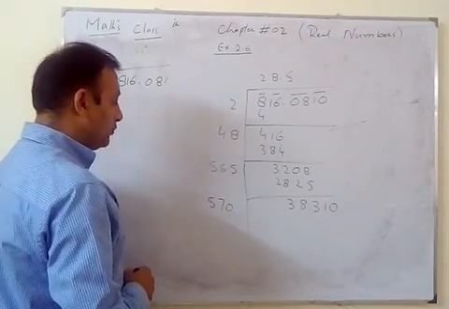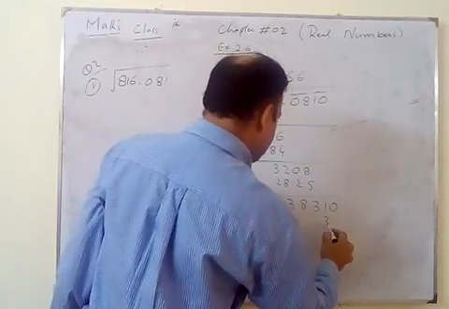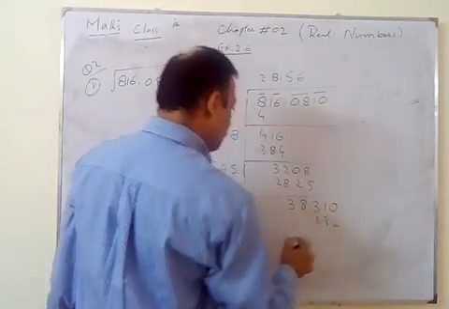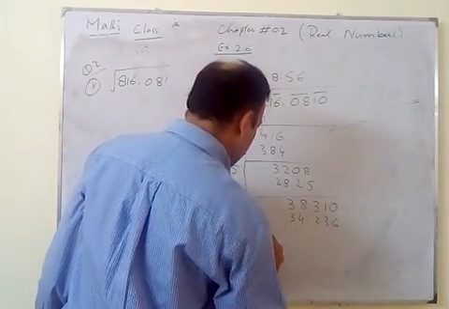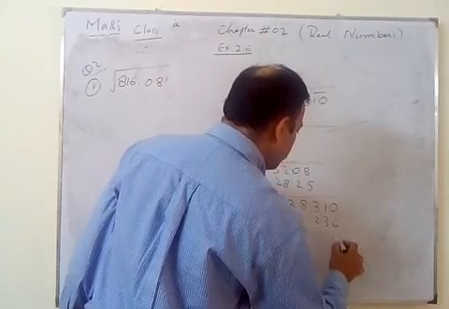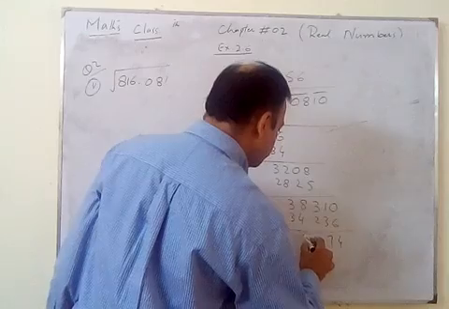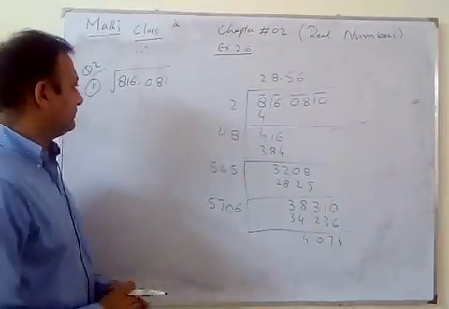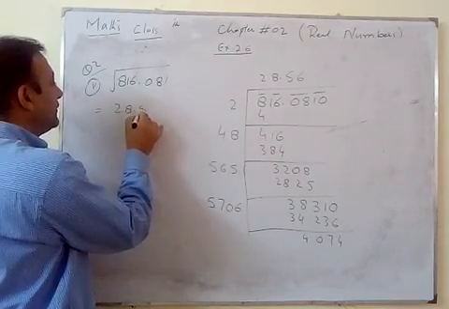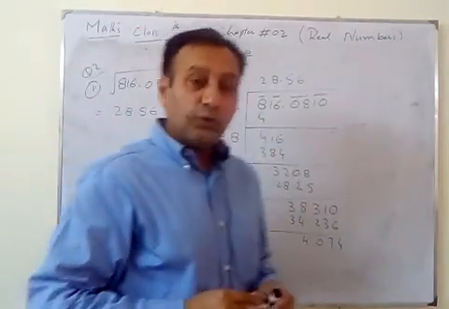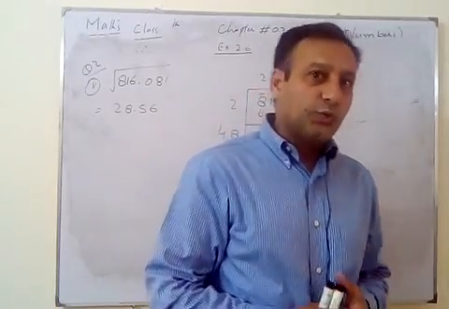Now we try to do with the 6, 36, 42, 4 carry, 30 and 4, 34. So 4 by 7, 0, 4. Whatever the remainder. So we have 28.56. So this is the method to find the square root up to 2 decimal places.